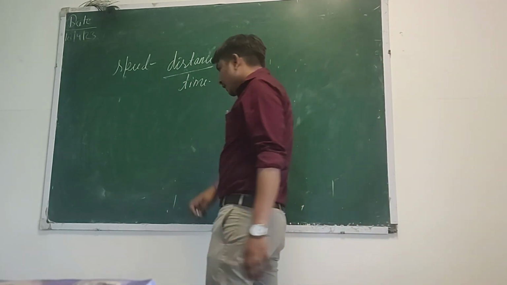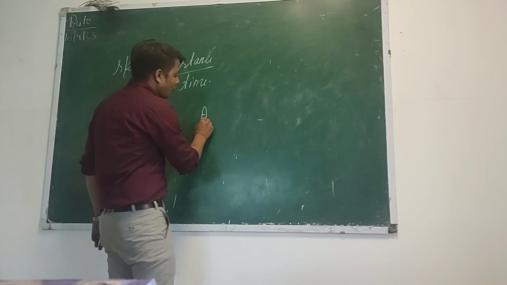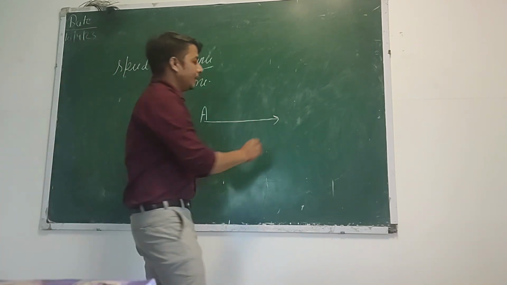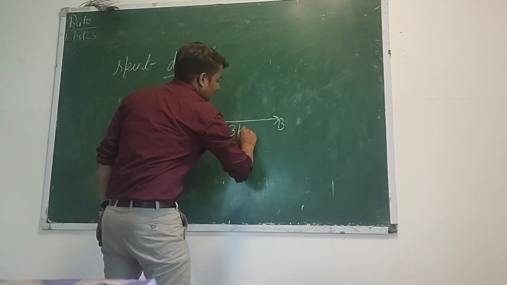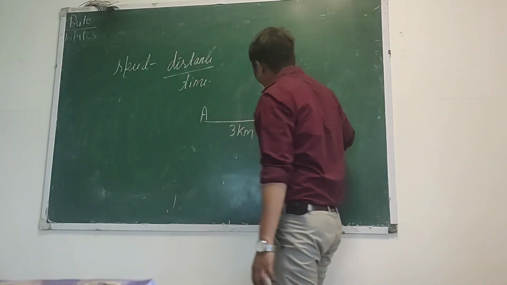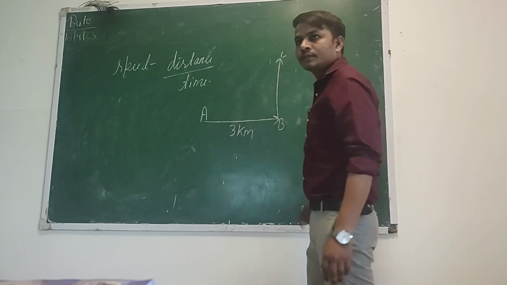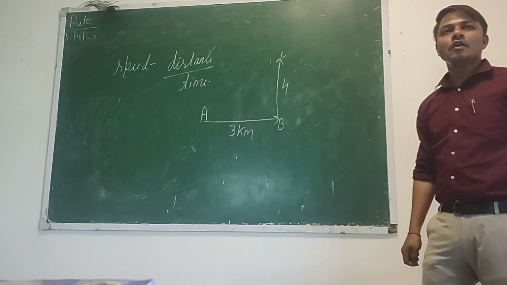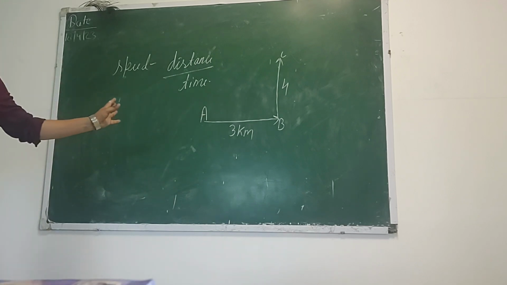Let me give you an example. Suppose a person A starts walking in this direction to the point B. He covered 3 kilometer. If from B he moves to point C, it is 4 kilometer. So how much distance is the person covering?